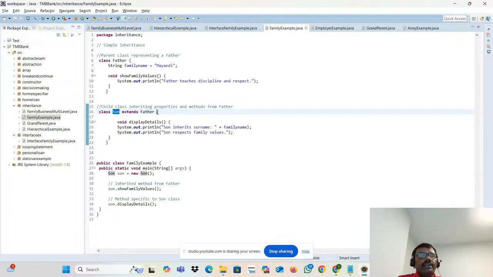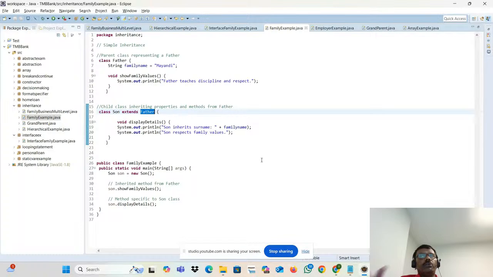But if I cut this one, is there any relationship between this one and this one? There is no relationship. If we put extends and the parent class, then only the relationship is established. This son class is called a derived class, subclass, or child class. This one is called a parent class, super class, master class.